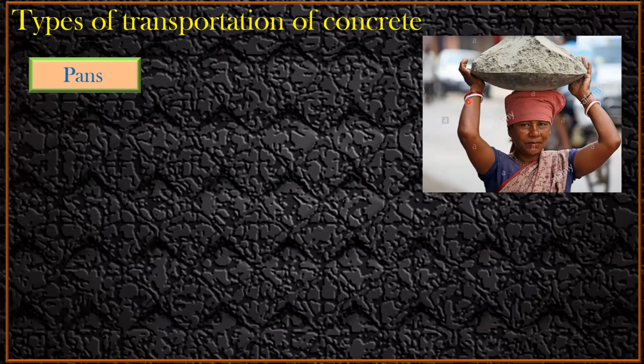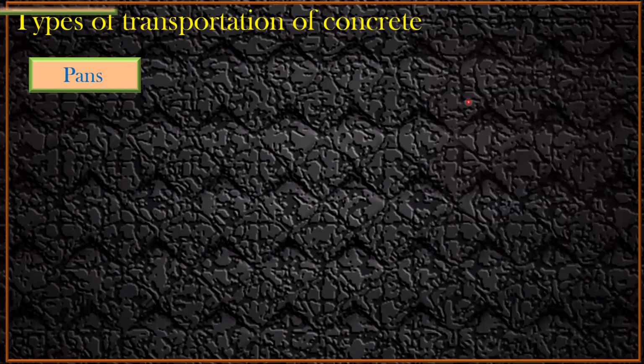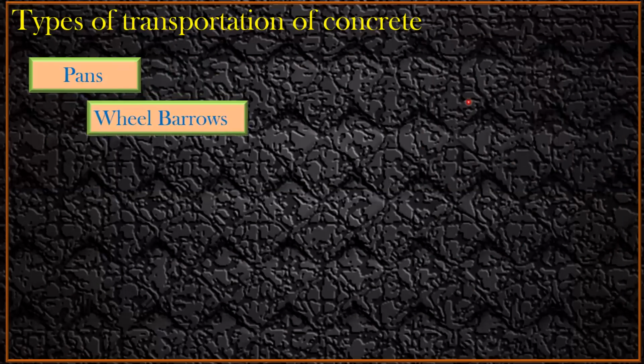But usually if it is a small construction, we go with the pan only. For huge construction, it doesn't make any sense to make use of the pan. The second one we have is wheelbarrows, which we have already seen.